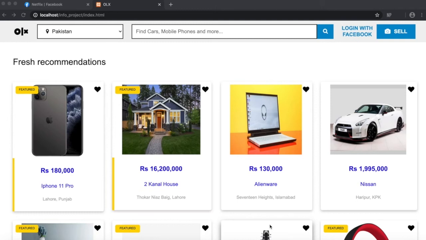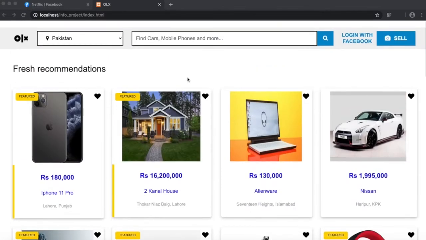Hello. In our final project, we are going to incorporate phishing with clickjacking in our OLX page. Clickjacking is an interface-based attack in which a user is tricked into clicking on actionable content on a hidden website by clicking on some other content in website. Today, I will show you how we are going to trick user into liking Netflix page on Facebook without his knowledge. As you can see, this is the OLX page we created.